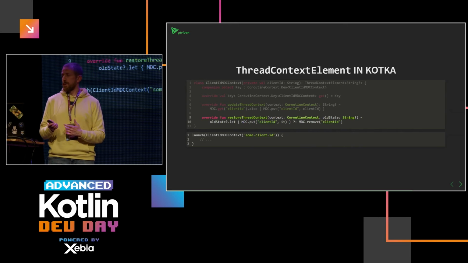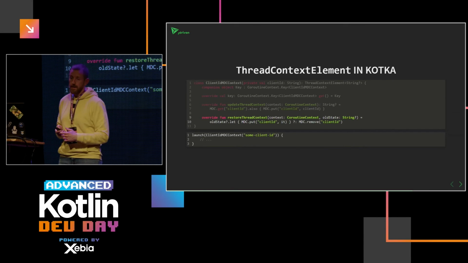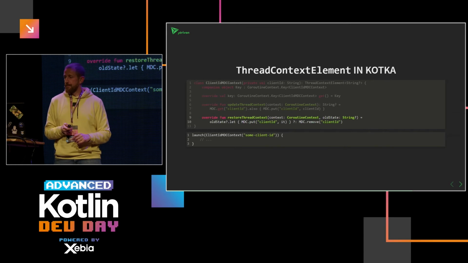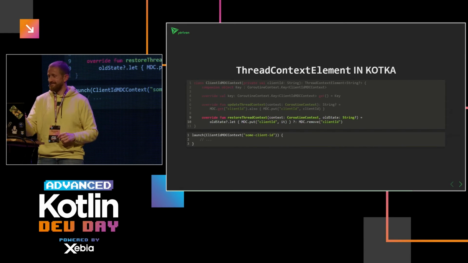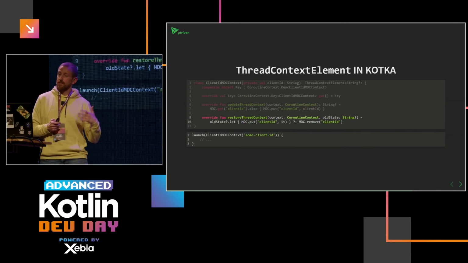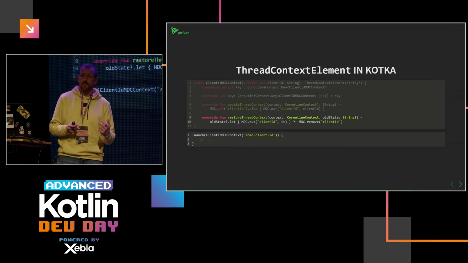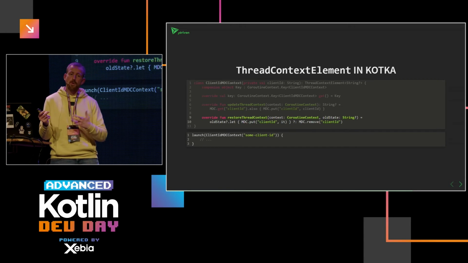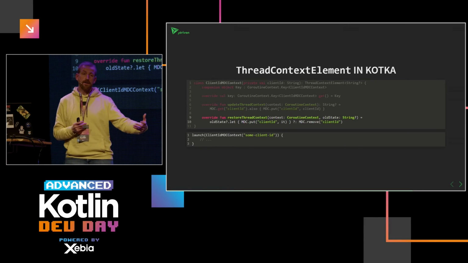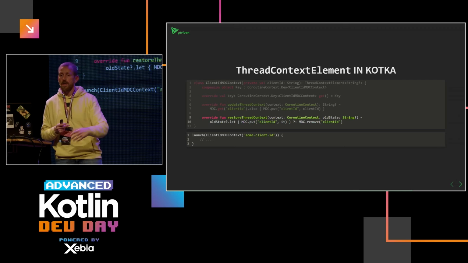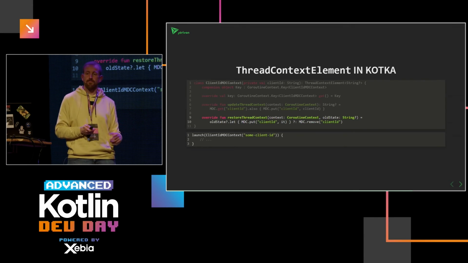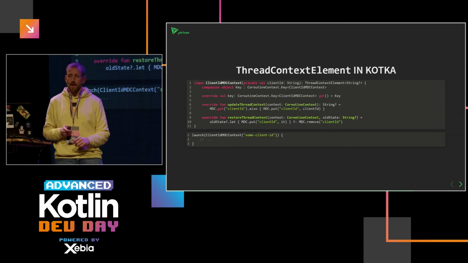Whenever the coroutine gets suspended, or whenever it's finished, the restore thread context is run. And whenever that restore thread context is called, you get the old state, which is the value you returned from the previous function. And you can restore that either in the logging context, or you can remove the item from the context in case the previous value was null. So you get a nice cleanup mechanism.